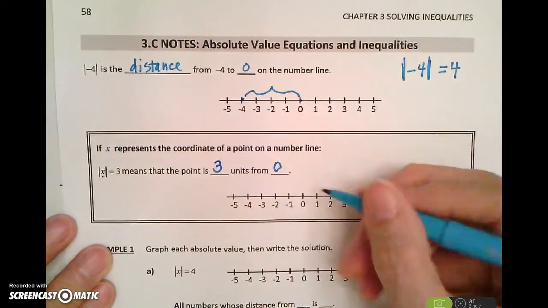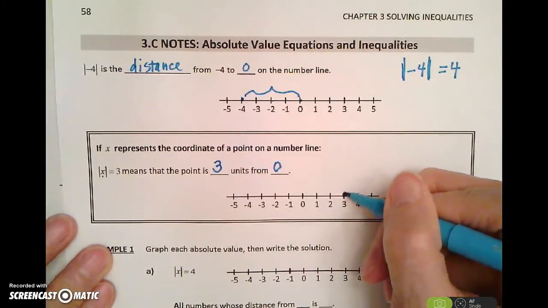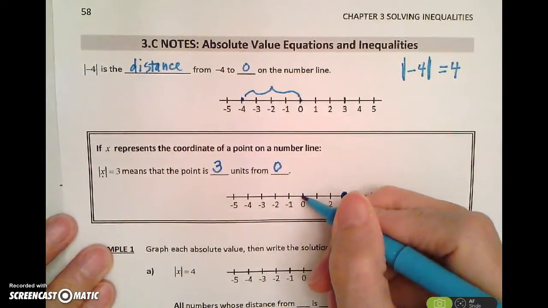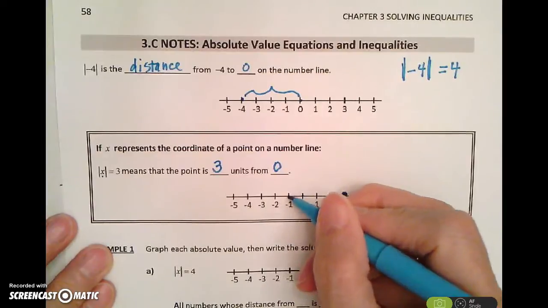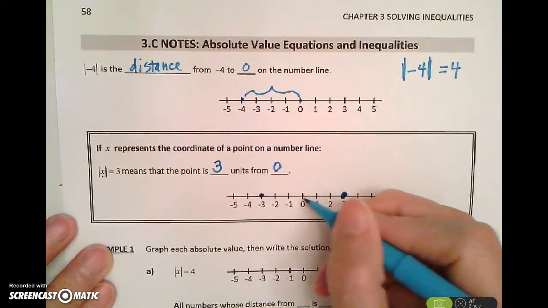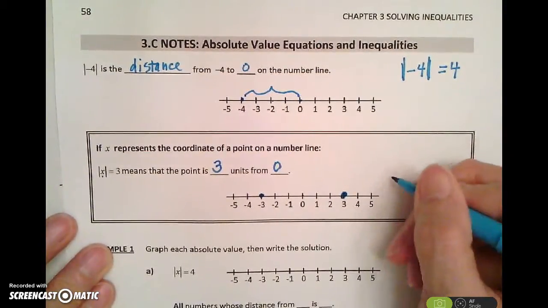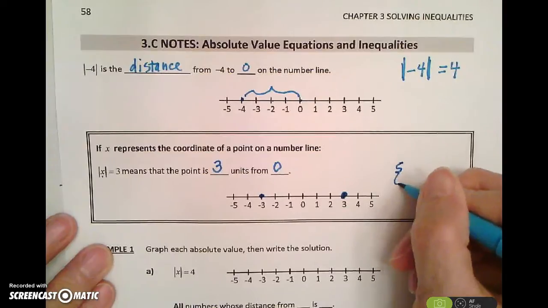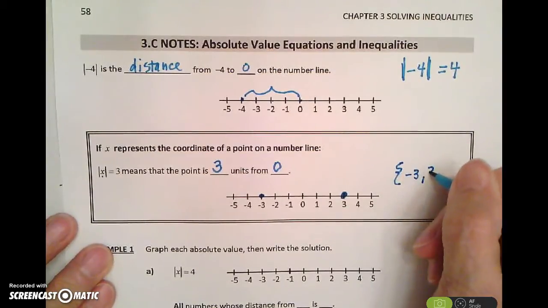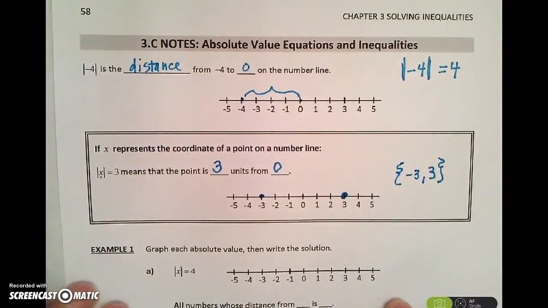So here's my 0. It could be 3 units to the right, 1, 2, 3, or it could be 3 units to the left, 1, 2, 3. They both have a distance of 3 from 0 on the number line. So my answer would be both -3 and +3 would make that a true statement.